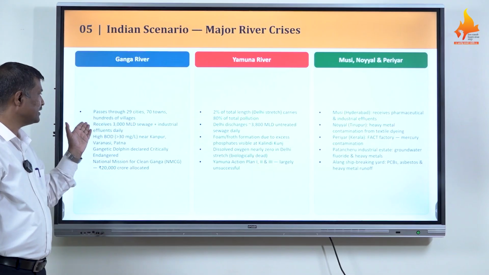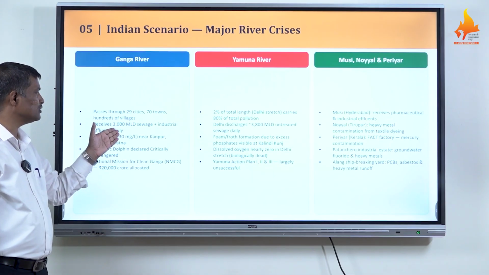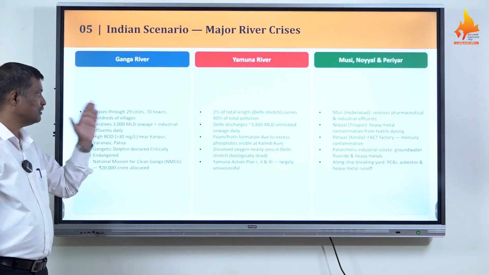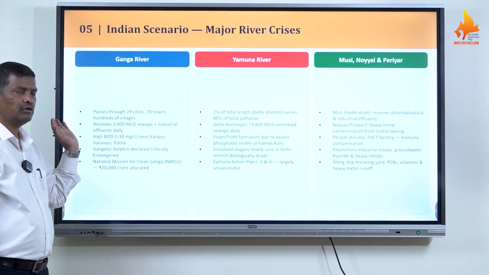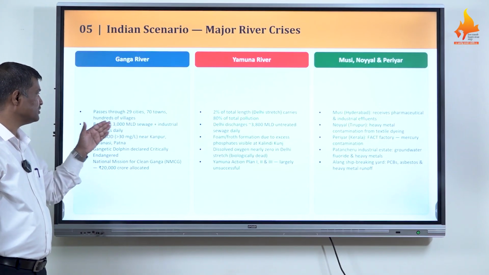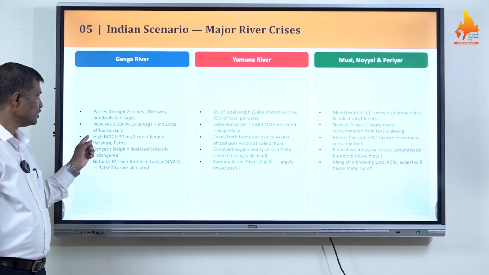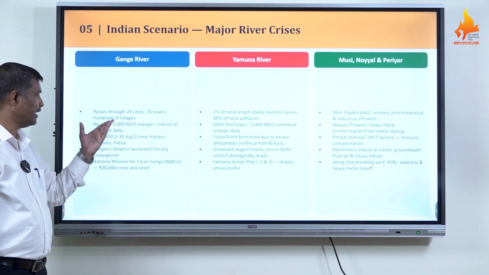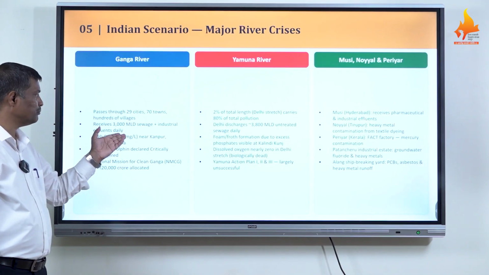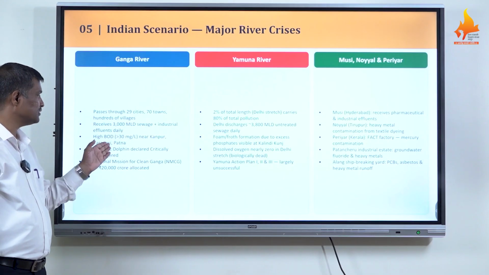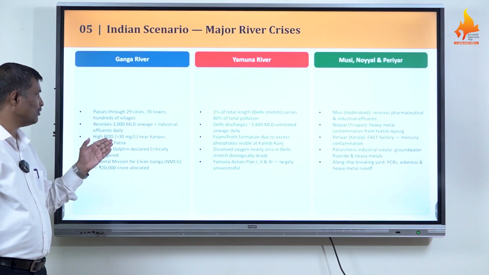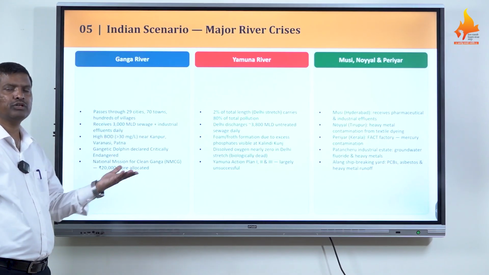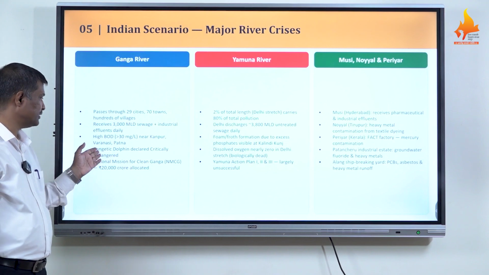Now you think about that, it receives nearly 3000 MLD sewage from the domestic region and industrial effluents daily. BOD, biological oxygen demand, is very high, greater than 30 milligram per liter near Kanpur, Varanasi, and Patna, an example of how these rivers are polluted by sewage and industrial effluent.